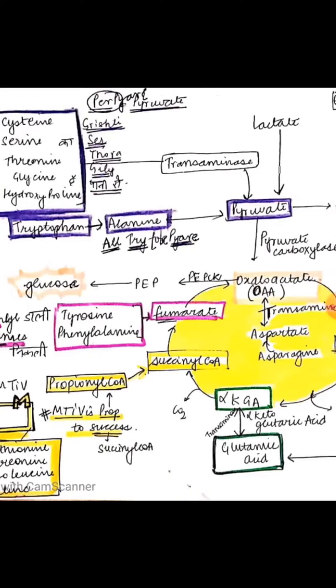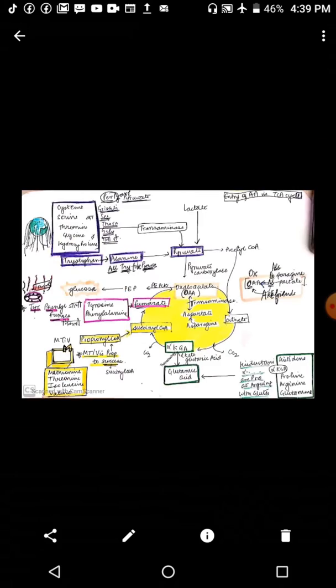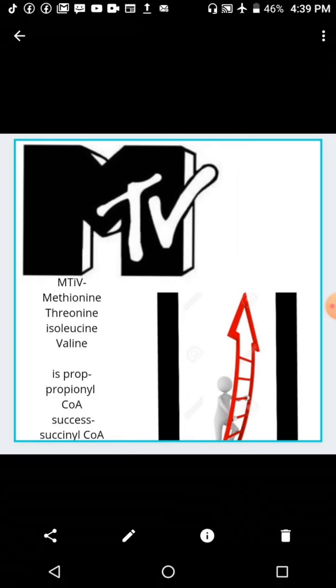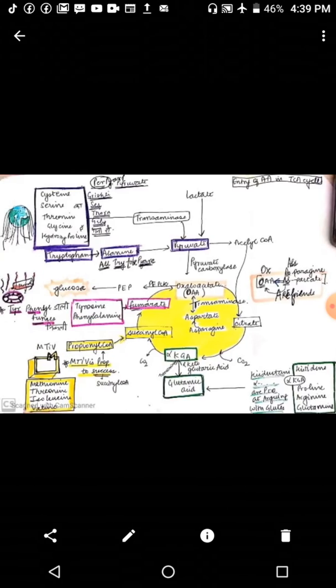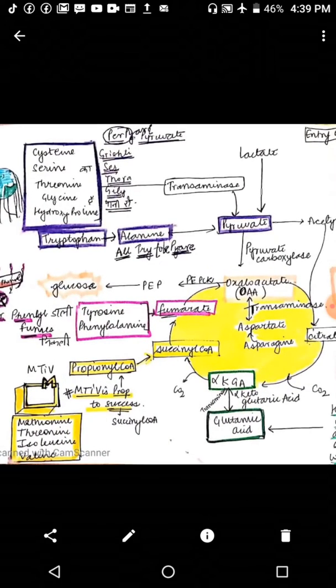So MTV is a prop to success, where M stands for methionine, T stands for threonine, I stands for isoleucine, and V stands for valine. Prop stands for propionyl-CoA. Success stands for succinyl-CoA. MTV is prop to success.